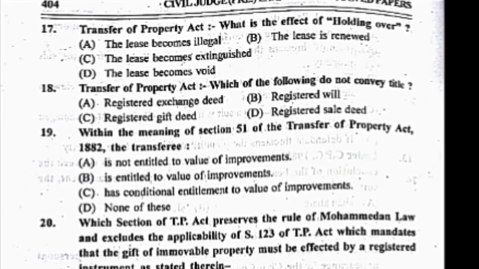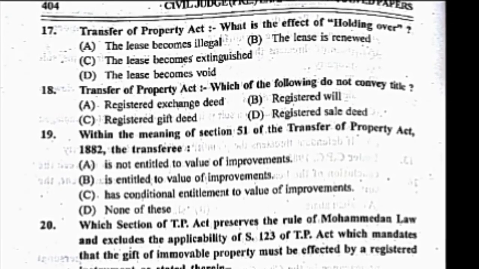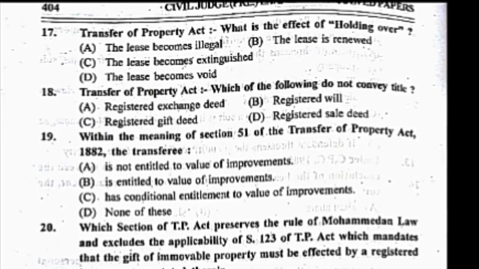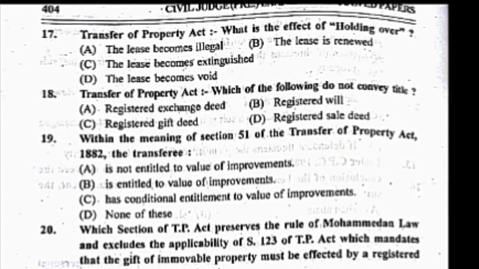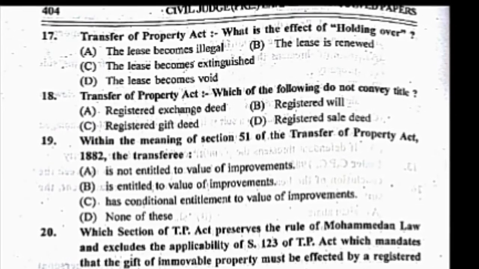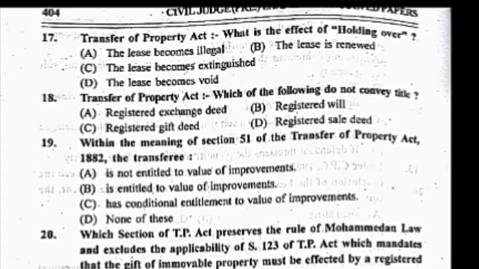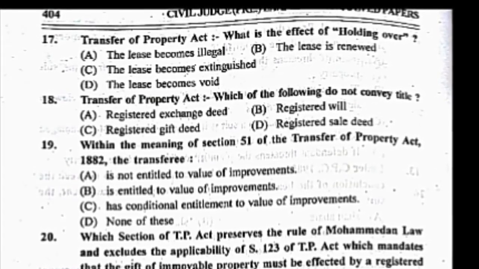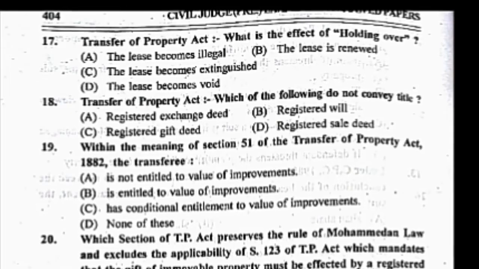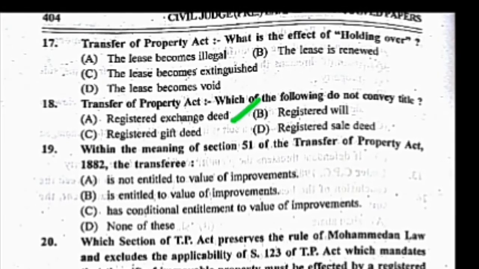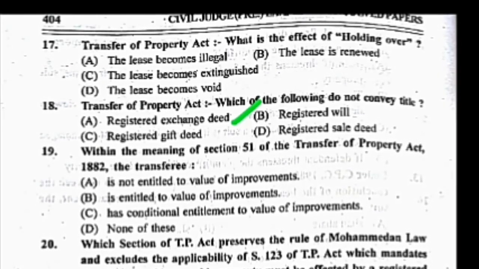Now the question number 18. Which of the following do not convey title? Your options are A. Registered exchange deed, B. Registered will, C. Registered gift deed, and D. Registered sale deed. The correct answer is B. Registered will.